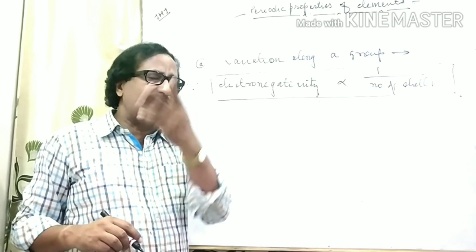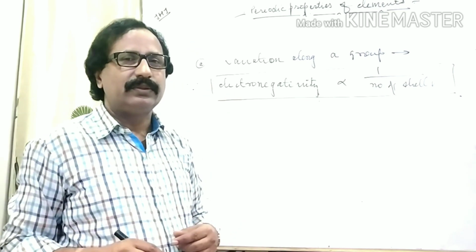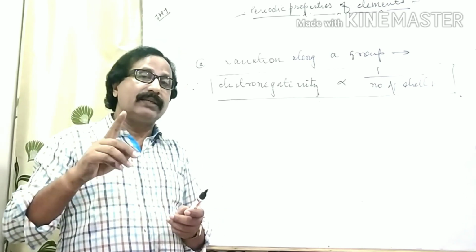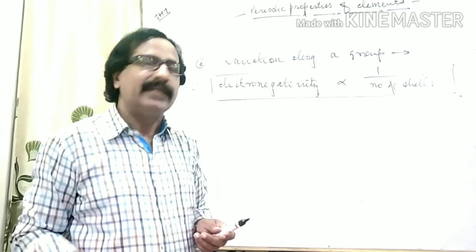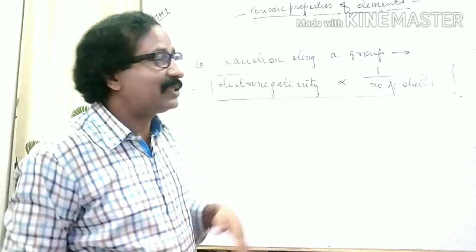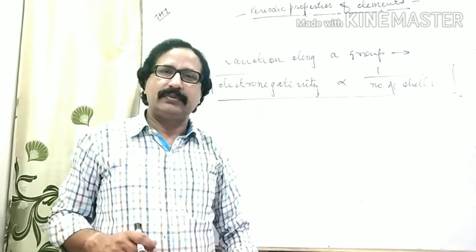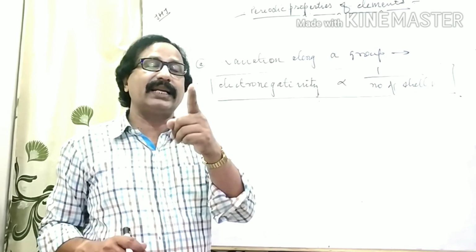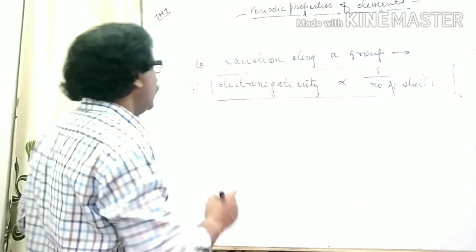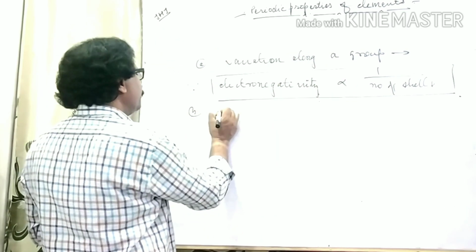Since electronegativity is directly proportional to non-metallic character, those elements which are electronegative in nature are definitely considered as non-metals. Hence, on moving down the group, the non-metallic character of an element decreases. Clear? And now B part.